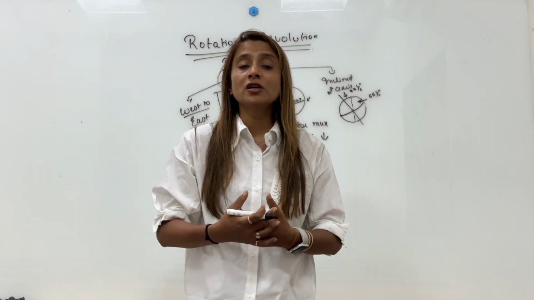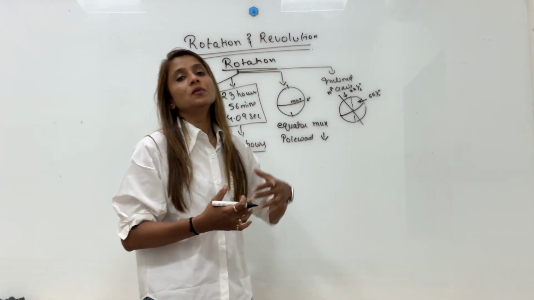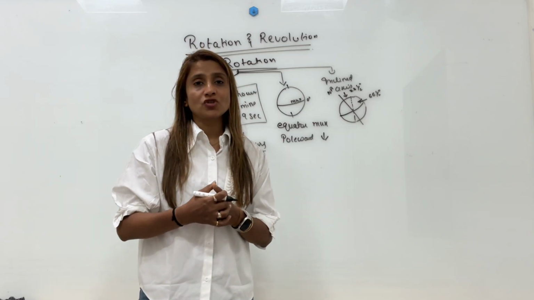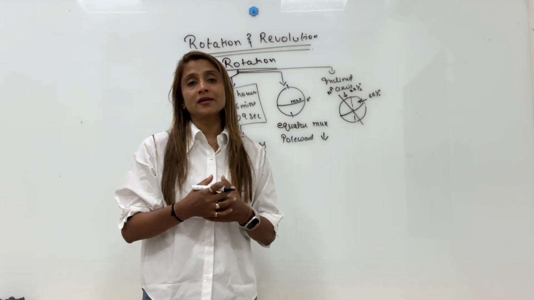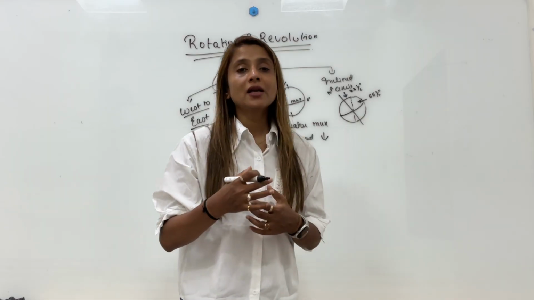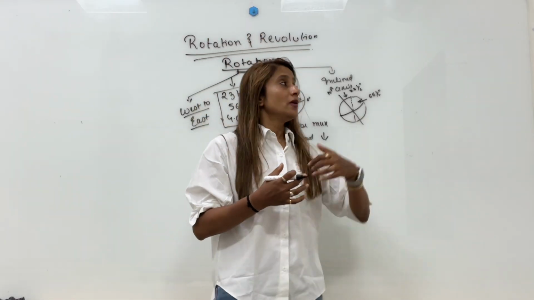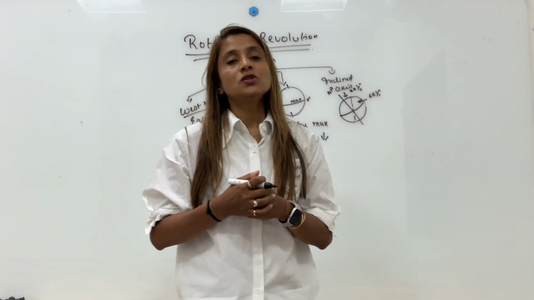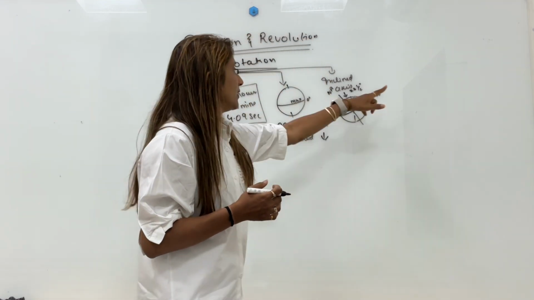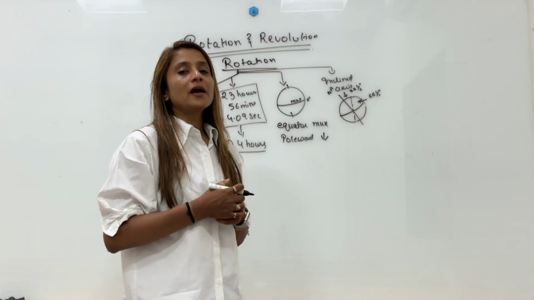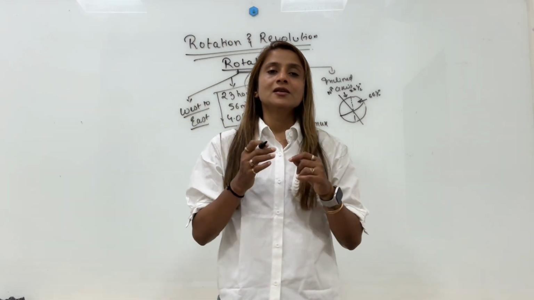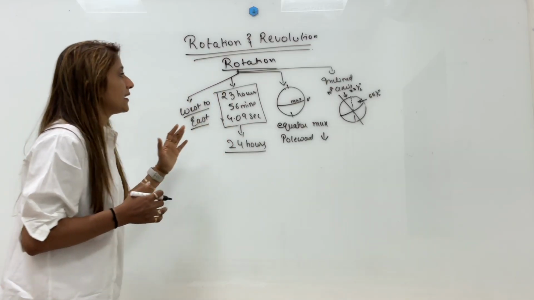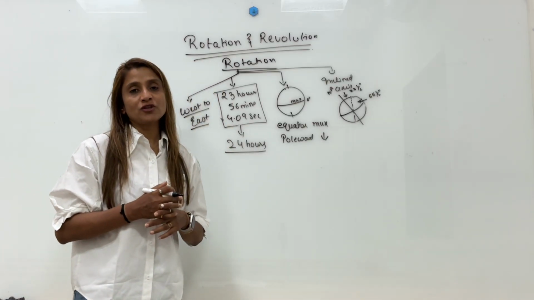In which direction is Earth tilted? Towards the North Pole, that is, towards the pole star. The angle at which Earth is tilted is called the angle of inclination. From the vertical, it is 23.5 degrees. From the orbital plane, it is 66.5 degrees. These are the characteristics of rotation.